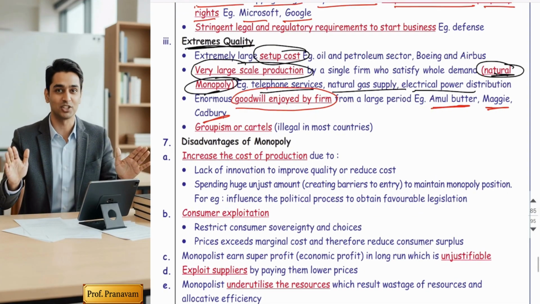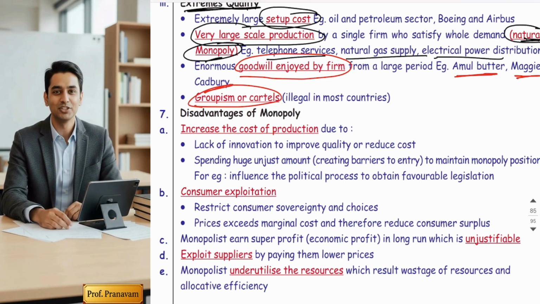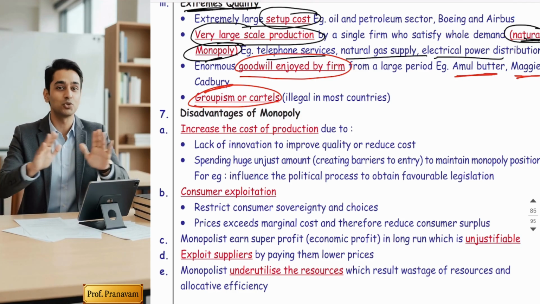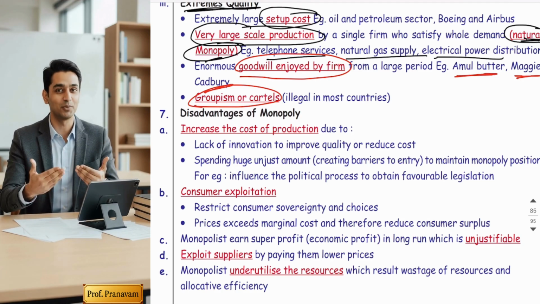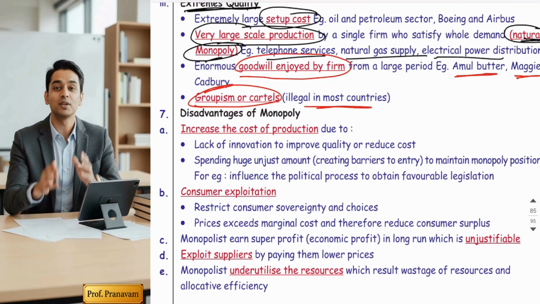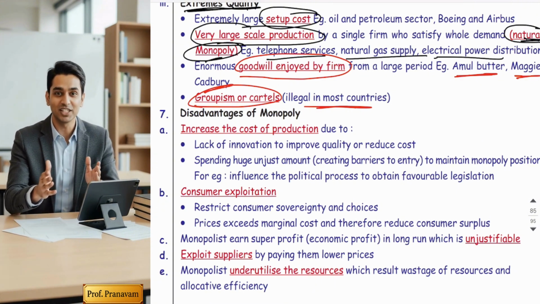Another and the last monopoly is groupism of the sellers. Friends, it is a kind of monopoly where there are two to three sellers in the market, but instead of competing with each other, they have made a group and are coordinating with each other. For the people they are competitors, but actually inside they are coordinating. It's called groupism monopoly. This is actually illegal in most countries. If the government comes to know that all competitors have become a single unit to enjoy monopoly power, then the government is not going to allow them. It's totally illegal.